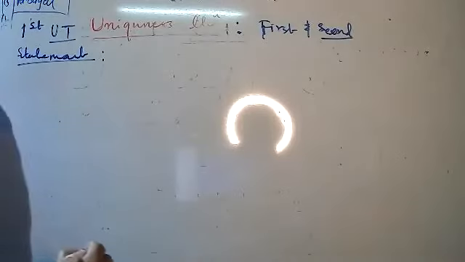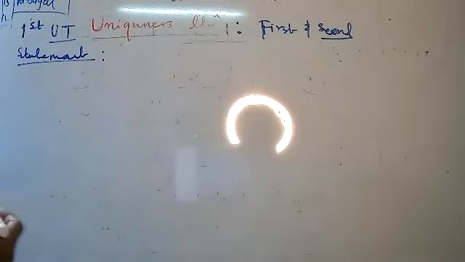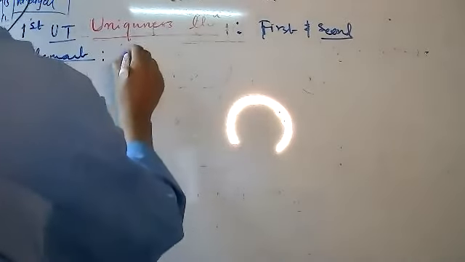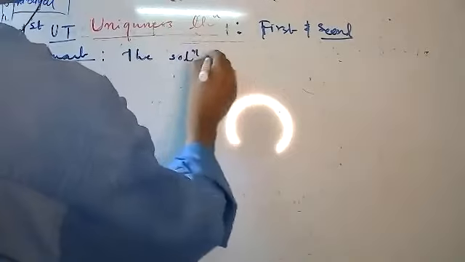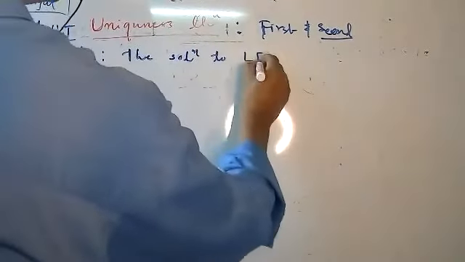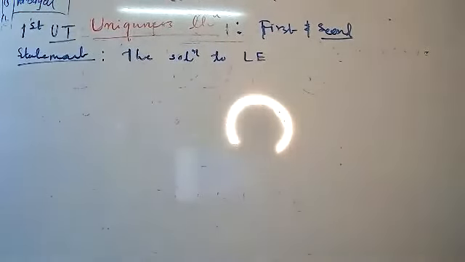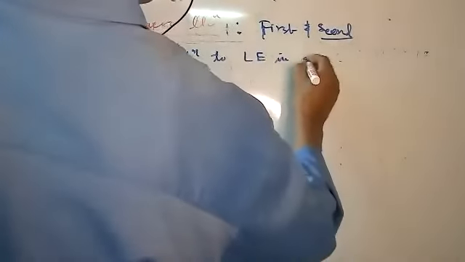The solution of which equation? The solution of the Laplace equation. And dear students, what is the Laplace equation? Laplace equation is del square v equal to 0. The solution to the Laplace equation in some volume